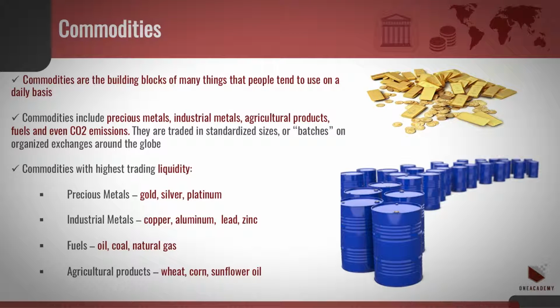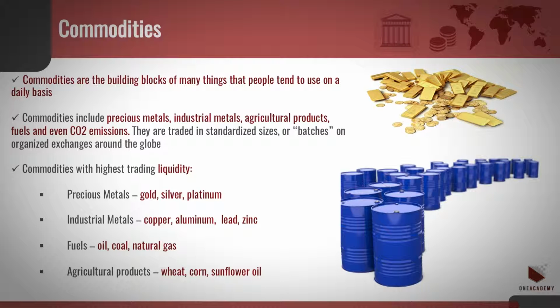Commodities are the building blocks of many things that people tend to use on a daily basis. They are components of almost everything you see in the real world. Commodities include precious metals, industrial metals, agricultural products, fuels, and even CO2 emissions. They are traded in standardized sizes or batches on organized exchanges around the globe.